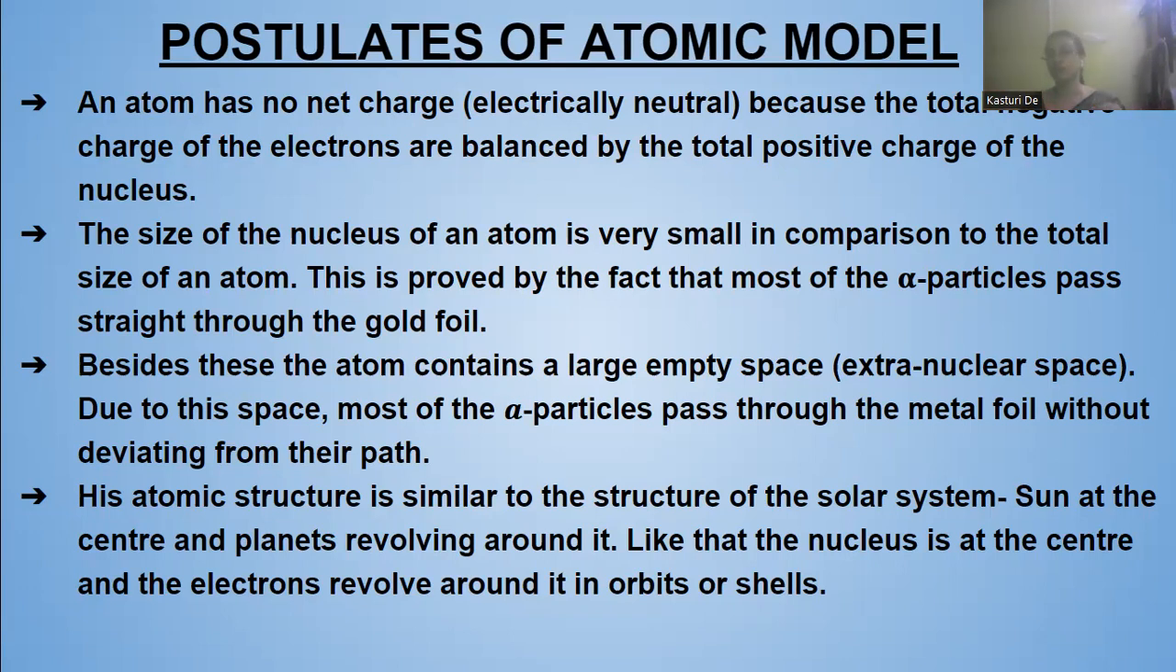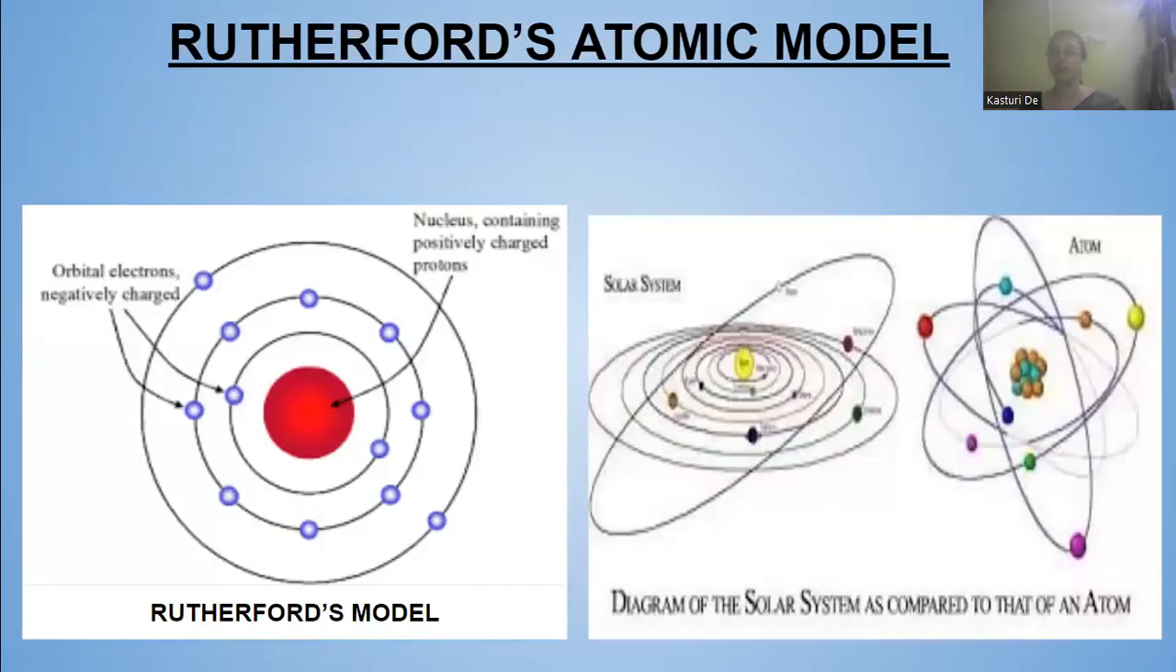Then, Rutherford's atomic structure is similar to that of the solar system. The sun is at the center, with the planets revolving around it. Like that, the nucleus is at the center, and the electrons are revolving around it in orbits or shells. So this is the picture you can see, Rutherford's atomic model. This is the nucleus, and these are the electrons revolving like that. The solar system is there, with the sun in the center and the planets revolving around.